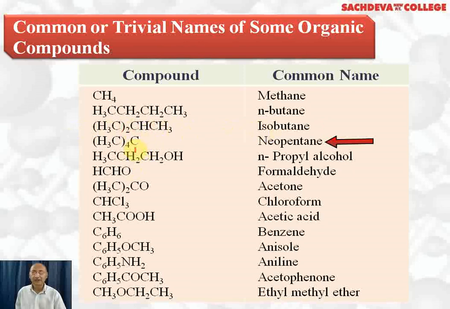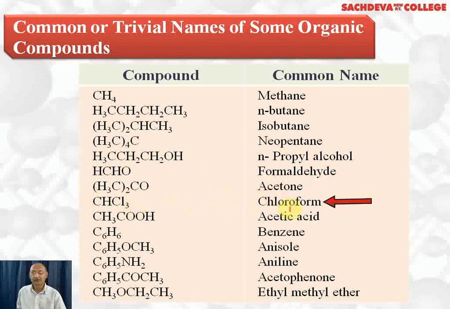This is called neopentane because one carbon is linked to 4 methyl groups. Therefore, it is called neopentane. This compound is CH3, CH2, CH2OH, that is normal propyl alcohol, because there are 3 carbon atoms in a straight chain, so we call it normal propyl alcohol. HCHO is called formaldehyde, it contains only 1 carbon. This is a ketone containing 3 carbon atoms, so it's the simplest ketone, which is called acetone.